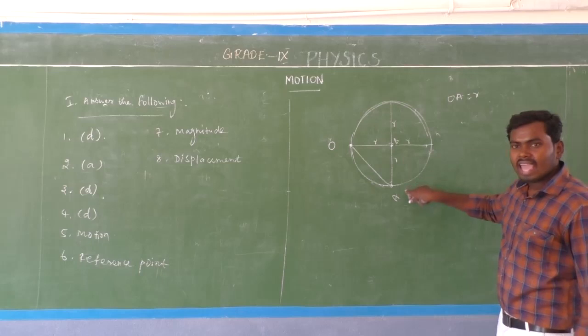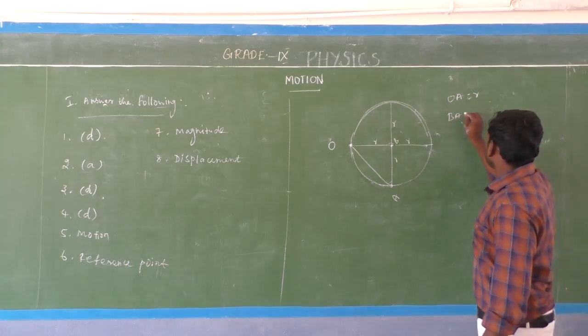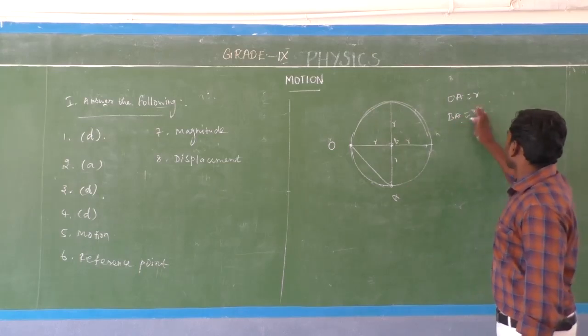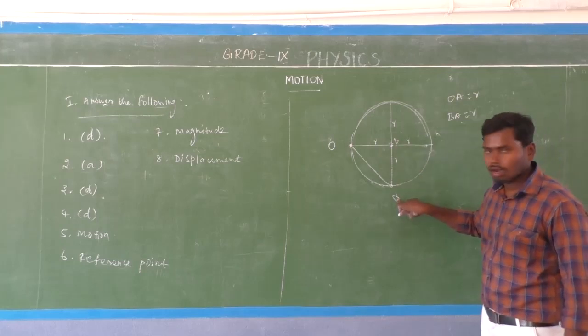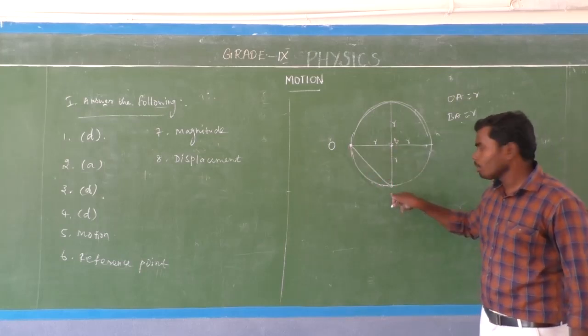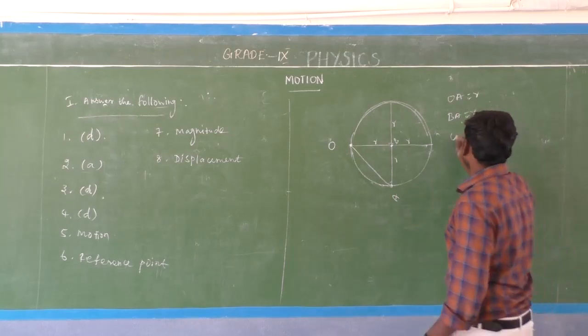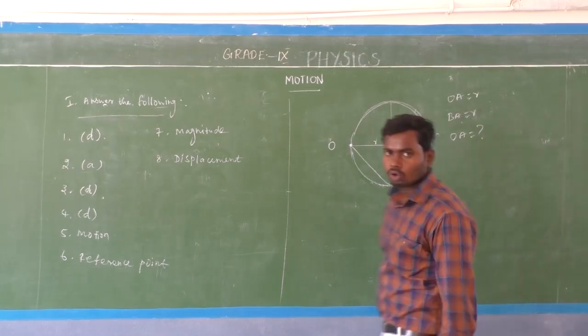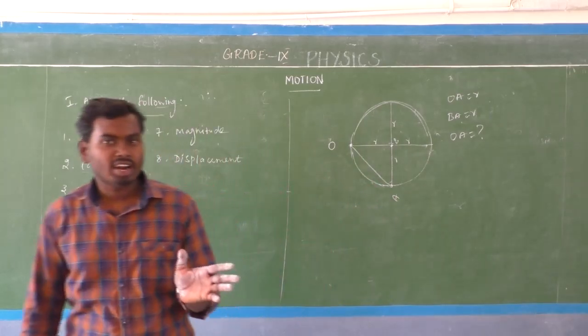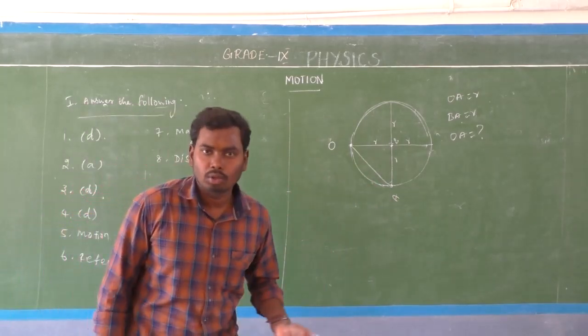Then BA is equal to R. Then what is the value of OA? We don't know that. Okay, so we don't know the OA value. We have to calculate that. That is the displacement value, isn't it?